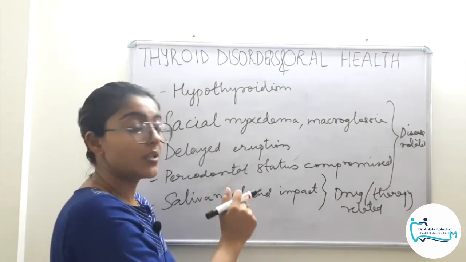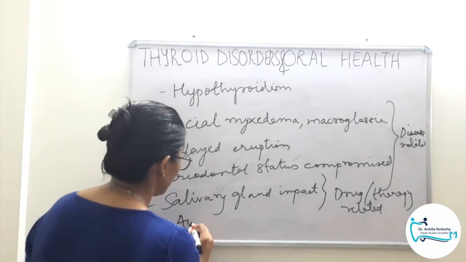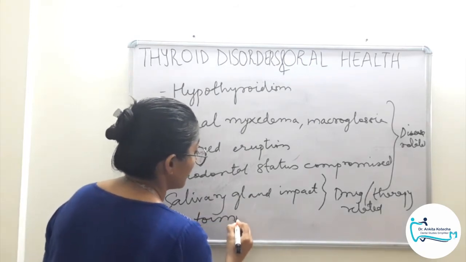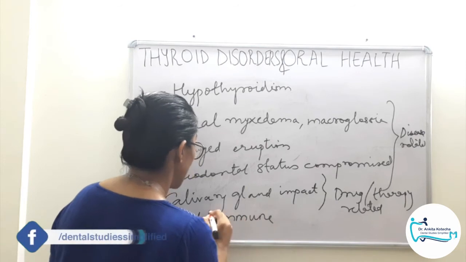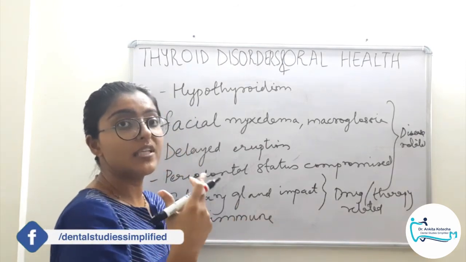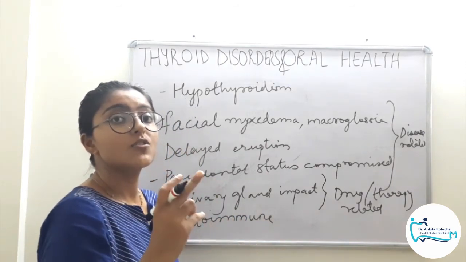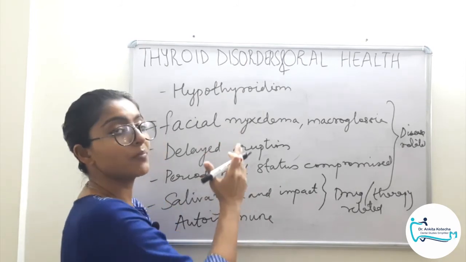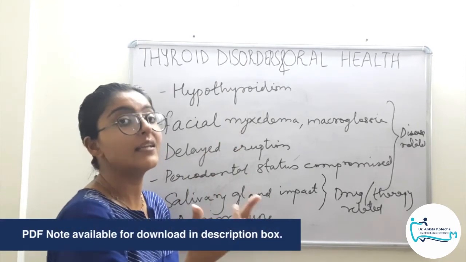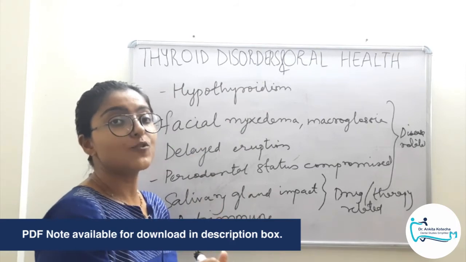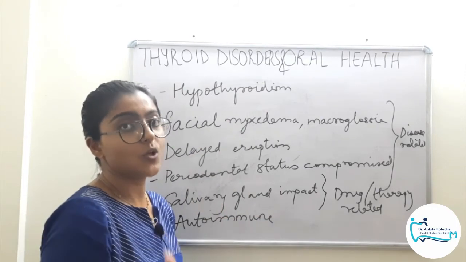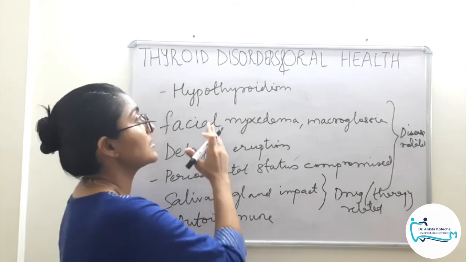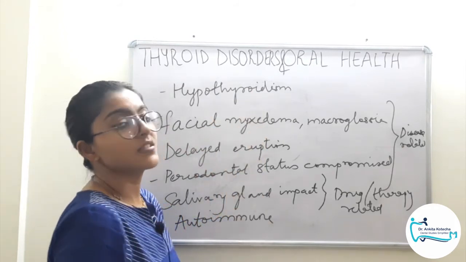And one more additional point, the role of autoimmune diseases, that is hypothyroidism is most commonly an additional disease found with Sjogren's syndrome, primary Sjogren's syndrome. So a thorough evaluation of hypothyroid patients for presence of Sjogren's and its associated syndromic diseases, that is xerostomia and xerophthalmia. Clear? This completes the topic thyroid disorders and oral health.